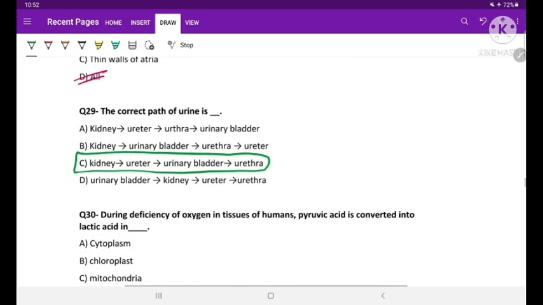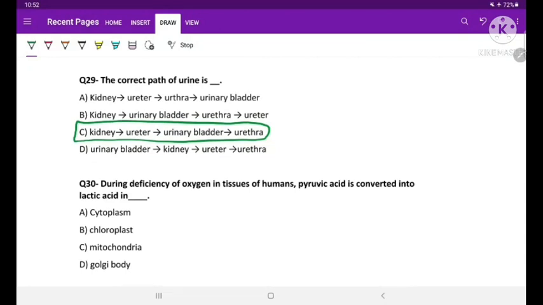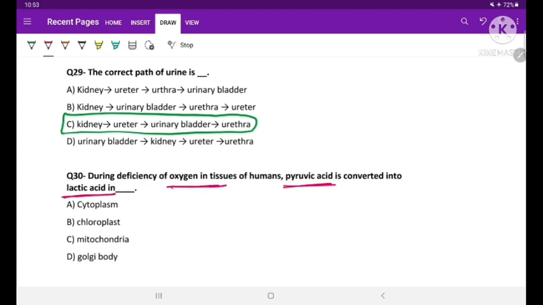So question number 30 is: during deficiency of oxygen in tissues of humans, pyruvic acid is converted into lactic acid in. When oxygen is deficient, somewhat lacking in the tissue, pyruvic acid is converted into lactic acid. Where does this happen? It is taking place in the cytoplasm, because when oxygen is present, only then the mitochondria will come into action.